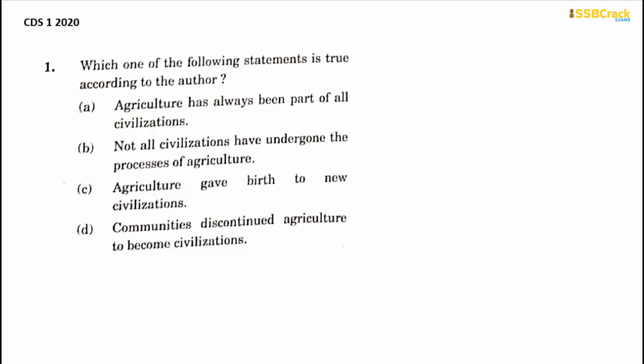Which one of the following statements is true according to the author? Read the answer options very, very carefully. Read all of them, do not skip. Agriculture has always been part of all civilizations. Not all civilizations have undergone the processes of agriculture. Agriculture gave birth to new civilizations. Communities discontinued agriculture to become civilizations.